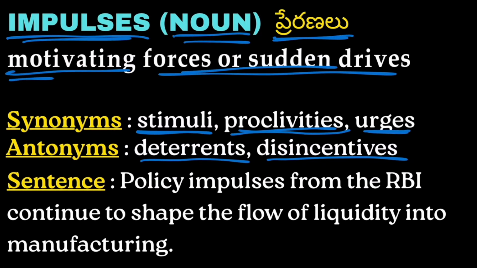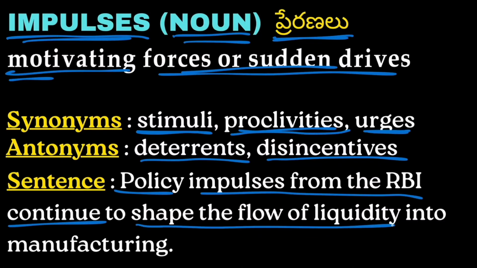Example, we have policy impulses from the RBI continue to shape the flow of liquidity into manufacturing. Policy impulses from the Reserve Bank of India continue to shape the flow of liquidity into manufacturing.